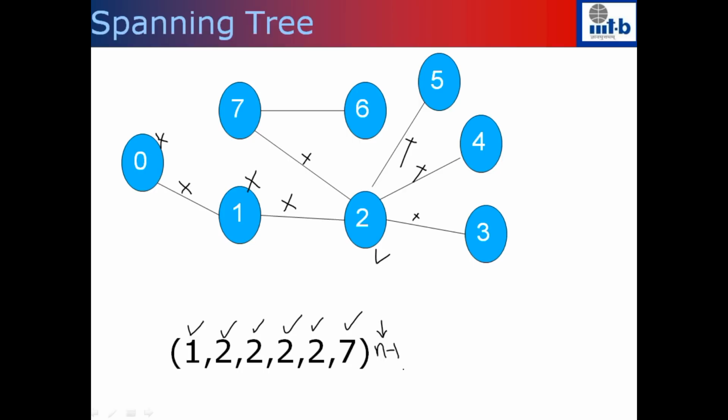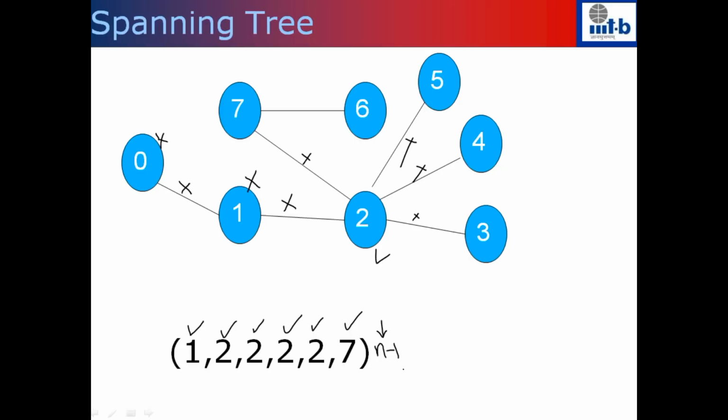For any tree with at least 2 nodes, there will be at least 2 nodes with degree 1, right? Even if the n minus 1 node is of degree 1, there will be at least one more node with degree 1. So when you pick the minimum labeled degree 1 node, you will never pick the maximum labeled node. So the maximum labeled node is the one which remains at the end, so there is no point noting it down, it will be the same for all of them, so we stop.